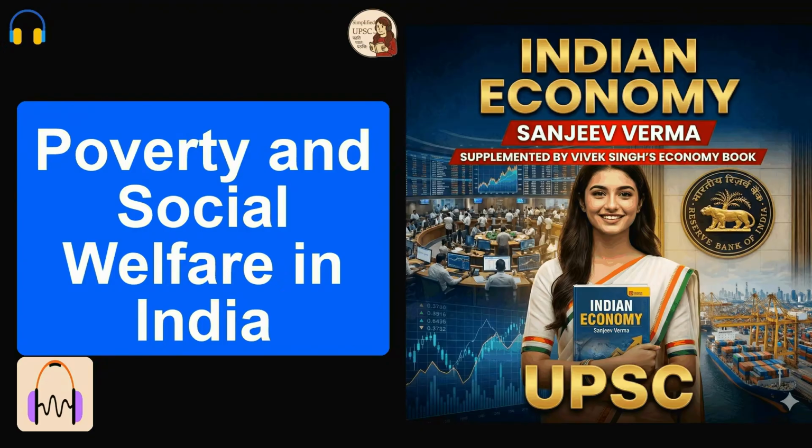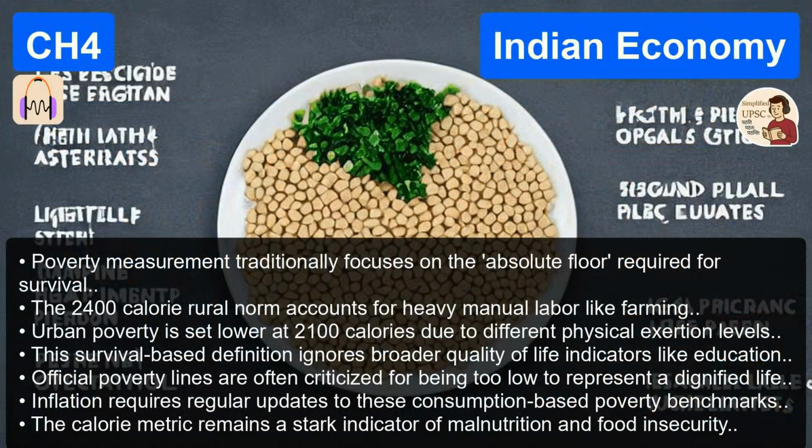Historically, the Planning Commission defined this not in terms of rupees, but literally in terms of fuel for the human body. The calorie count. Yeah, calories. I remember reading this. It's different for rural and urban areas, right? Correct. The traditional definition set the poverty line at 2,400 kilocalories per person per day in rural areas and 2,100 kilocalories in urban areas. Okay, wait.